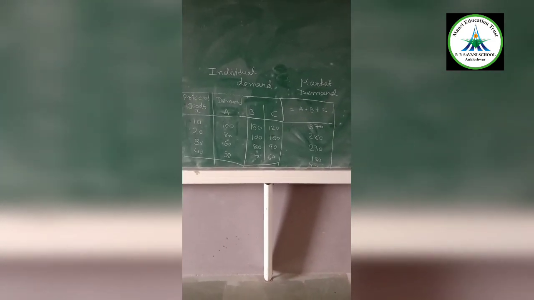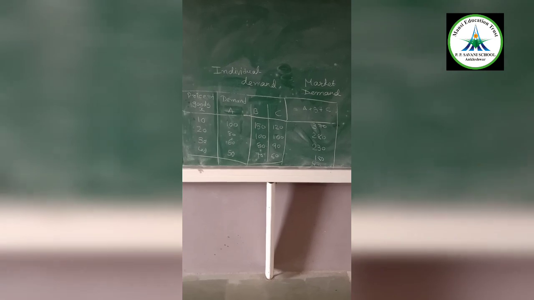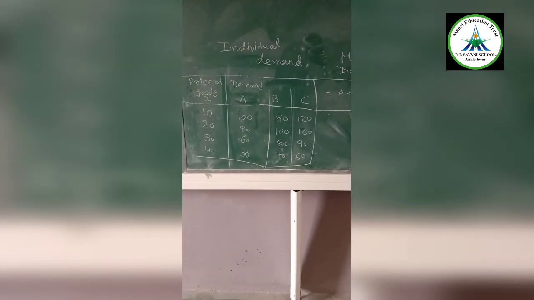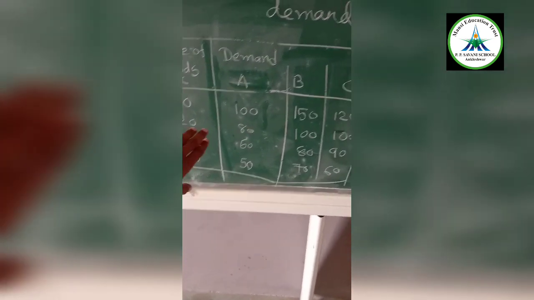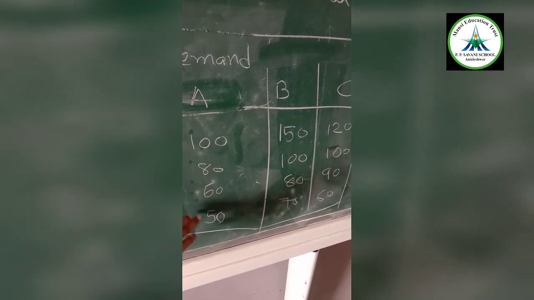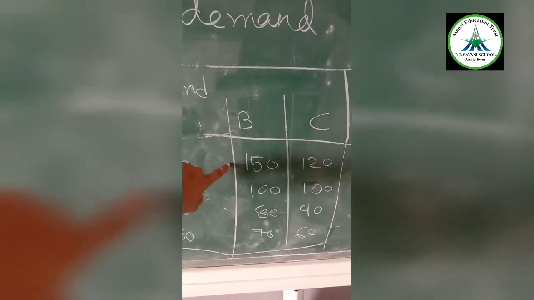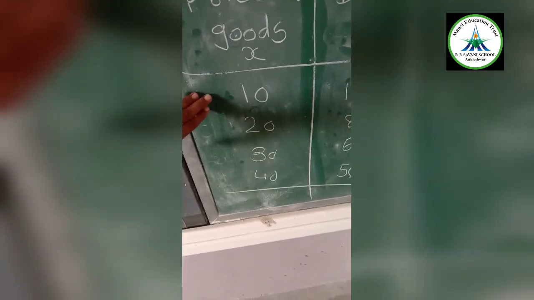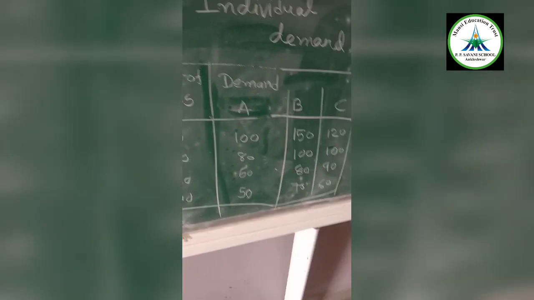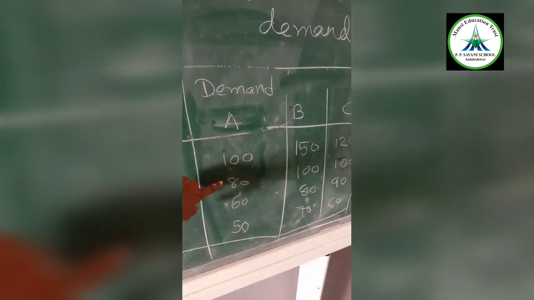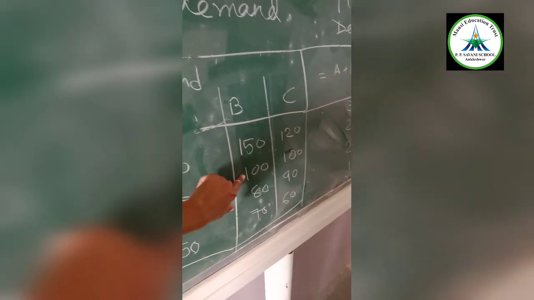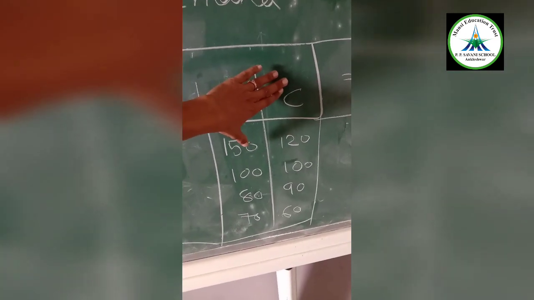Moving on to our next topic, that is individual demand and market demand. What is individual demand? Individual demand means whatever commodity is desired by a single person. So here we can see the demand for a particular product for A is 100, 80, 60 and 50. Customer B is 150, 100, 80 and 70, and C is 120, 100, 90 and 60 at the particular prices 10, 20, 30 and 40. So these are the individual demand for A, for B and for customer C.